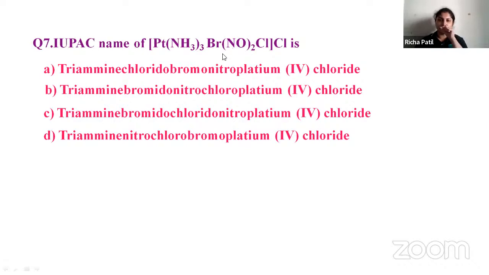Follow the rules and name the complex compound.